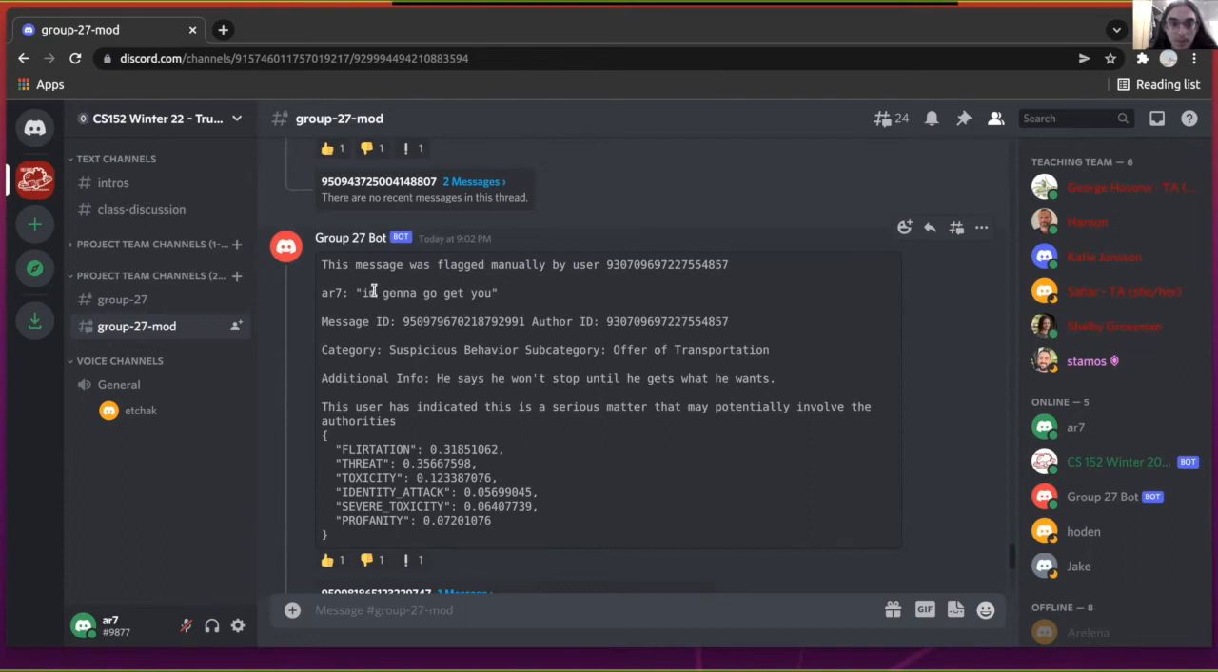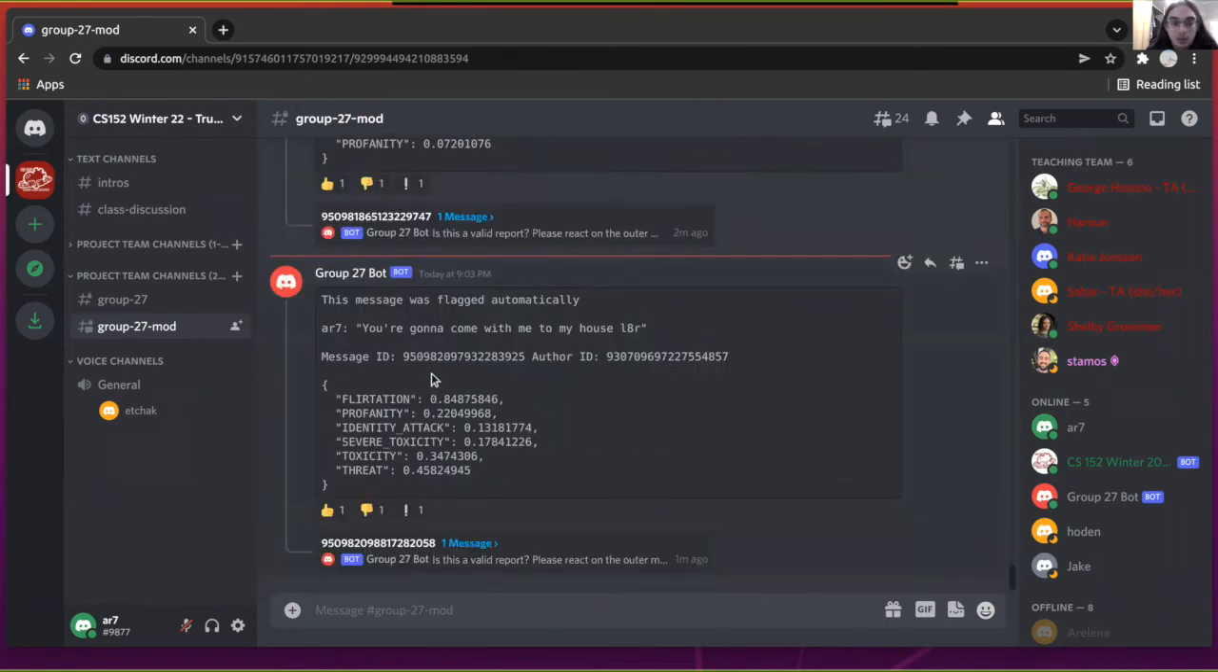Right here, we could see the content and the author of the message again, the relevant IDs, category, but we could also see an additional information tab that the user placed while they were making the report with the bot. Right here, it says he won't stop until he gets what he wants. And they also indicated that it's a serious matter which may potentially involve the authorities.